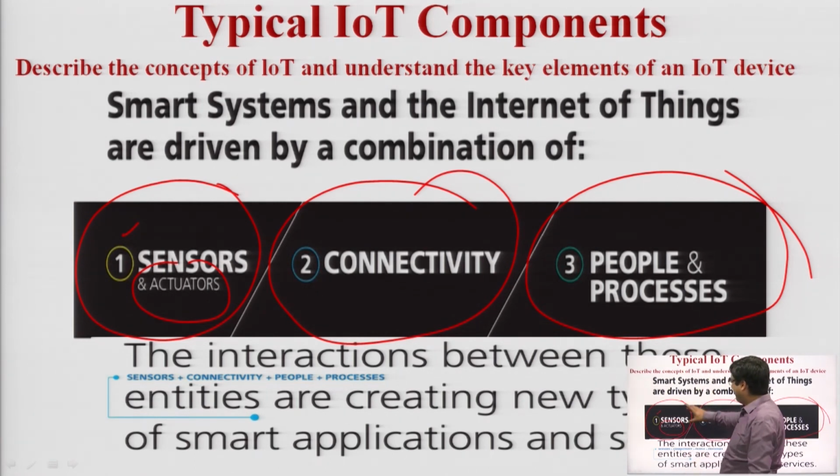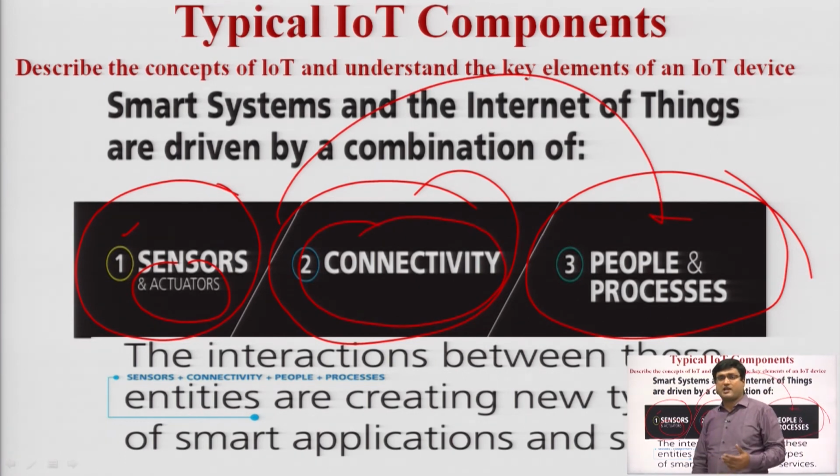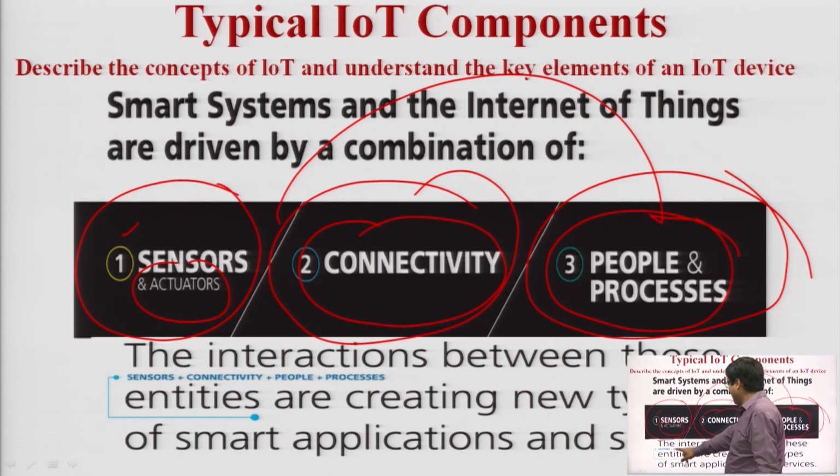Okay. So in the first phase we are deploying the sensors, we are getting the data from the sensors, and this data goes to the people and process through some connectivity. Here we are talking about wireless connectivity like Wi-Fi, Ethernet, LoRaWAN, etc. And finally this data goes to the people and process for data analytics. So sensors plus connectivity plus people plus process equals IoT.